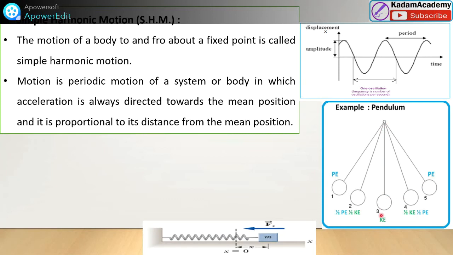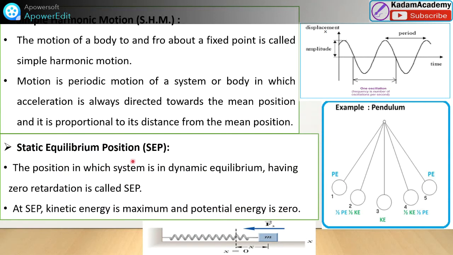Okay. One more concept is the static equilibrium position. That is the position in which the system is in dynamic equilibrium, having zero retardation. At this position, the kinetic energy is maximum and the potential energy is zero. How is it shown in this figure? This is a pendulum, and at the end positions the potential energy is maximum, at positions 5 and 1, and at positions 2 and 4 it is half.